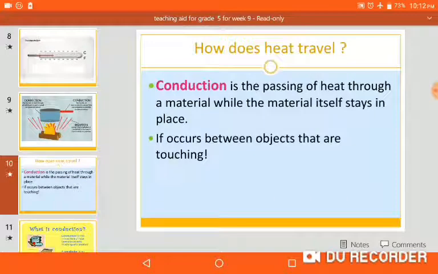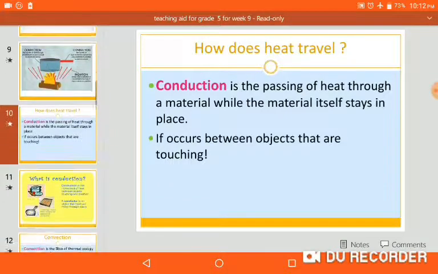Now we will study one by one. How does heat travel? Conduction. Conduction is the passing of heat through a material while the material itself stays in place. Just come and touch a hot cup. It occurs between objects that are touching. I told you this example again and again. When you touch any hot thing, it is called heat transfer through direct touching. Okay? Again,